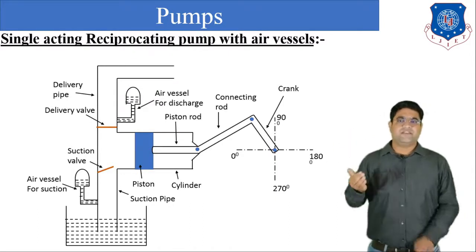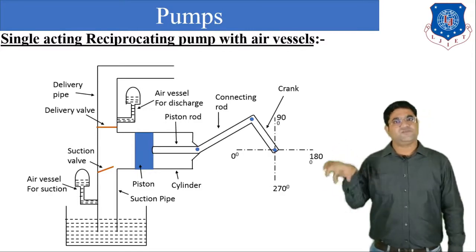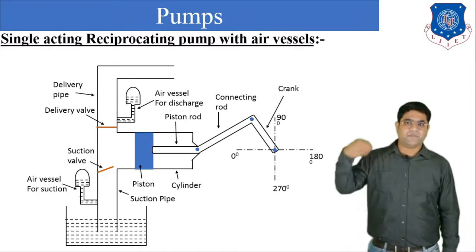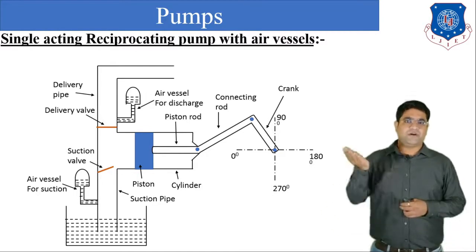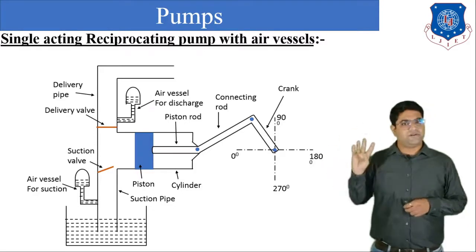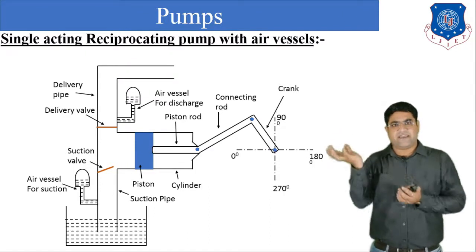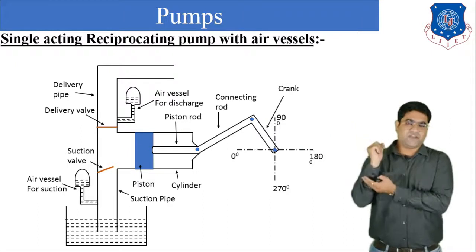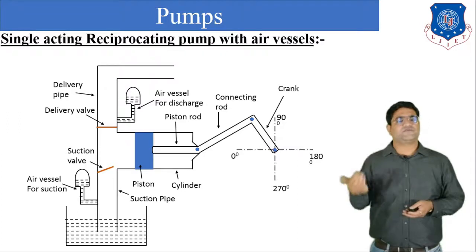Now, what happens when the piston moves from 0 to 180? The vacuum is created, and due to the vacuum the liquid will move from the suction side, from the bottom tank to the pump. During the movement of the liquid from the bottom tank to the pump, some amount of the water will be trapped inside the air chamber. When the water is trapped inside the air chamber, the air which is already available in the air vessel will be compressed. The same thing happens during the delivery stroke. During the delivery stroke, what happens?